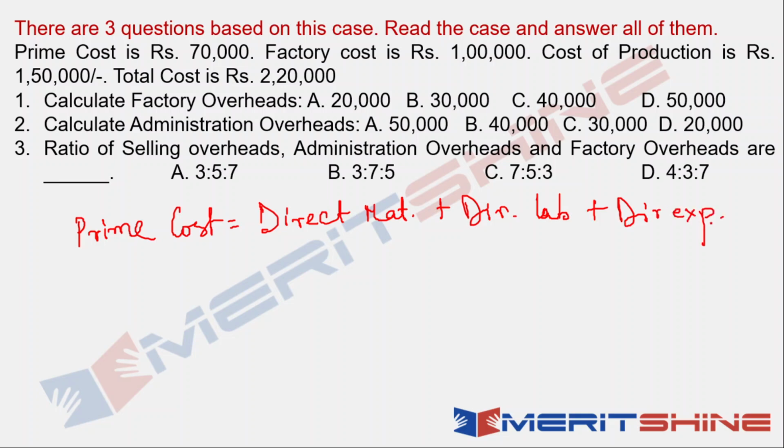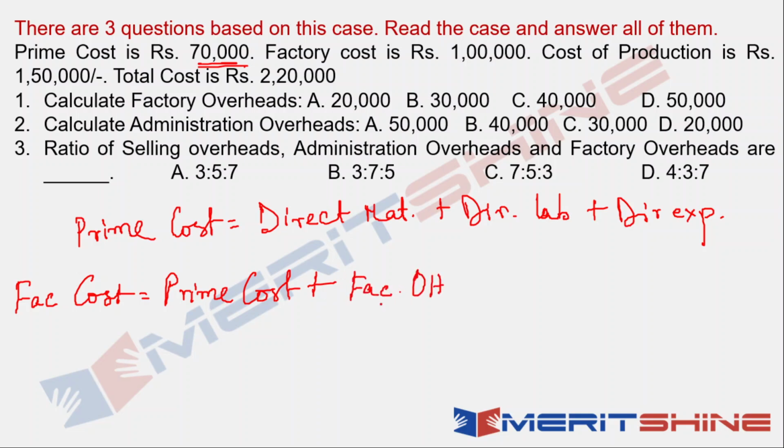That's what prime cost is, no? But here the prime cost in totality has been given. The next is factory cost. Factory cost is nothing but prime cost plus what? Which overhead? Yes, factory overhead. Factory overhead when added to prime cost gives you factory cost, also known as works cost.